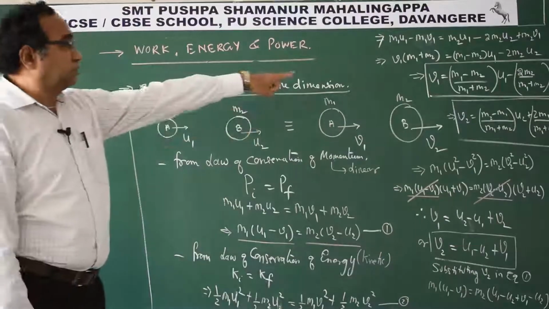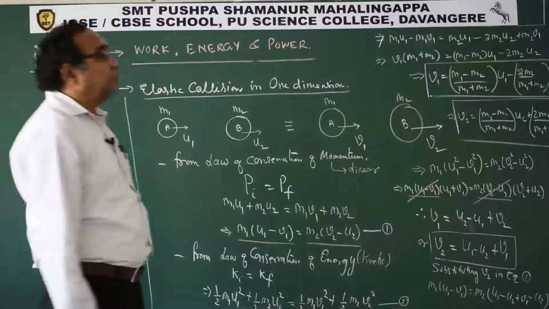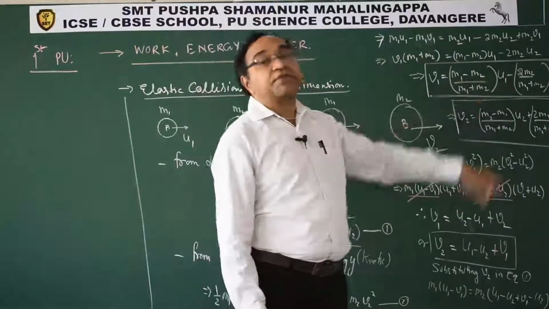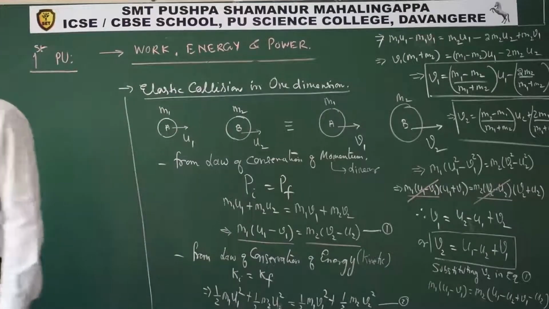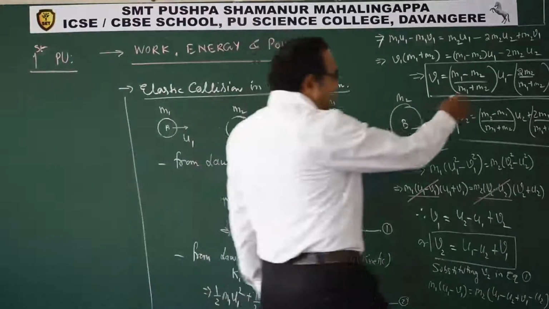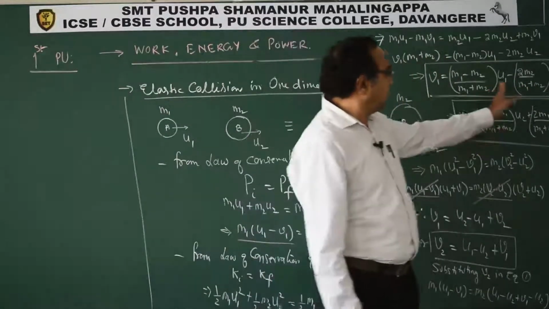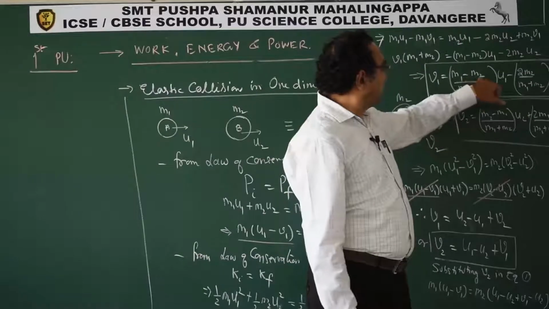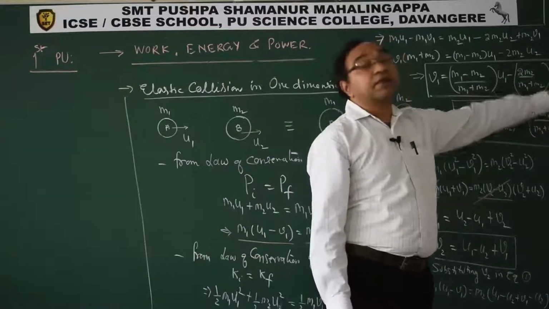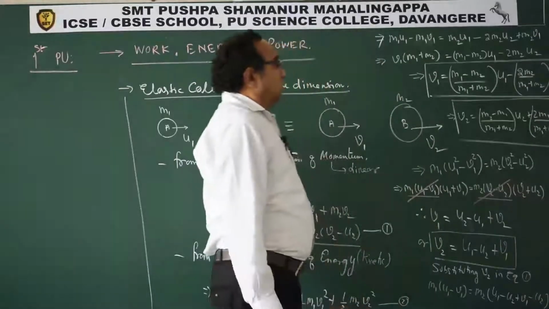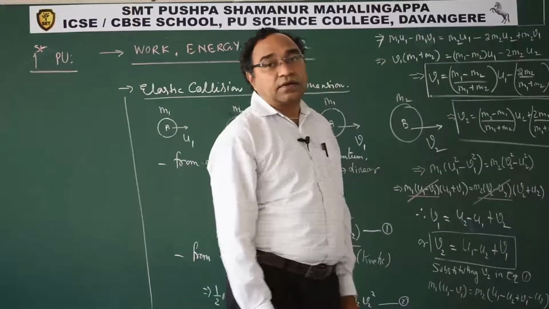v1 will be what? u2. This means that it is reversing. If you take m1 and m2 equal, reverse, I have taken it as vector. If you take it as a vector, you will put a plus sign. Some books you will find they are represented in the vector form. So they will write (m1 minus m2)/(m1 plus m2) u1 plus 2 m2/(m1 plus m2) u2, vector forms. Now you see here, if m1 is m2, v2 is u1.